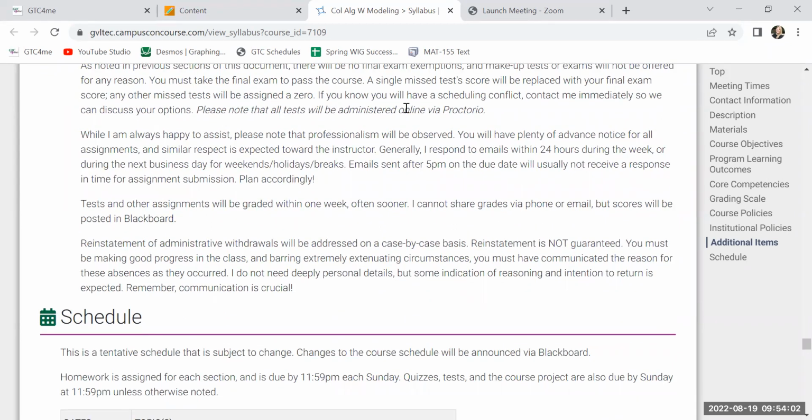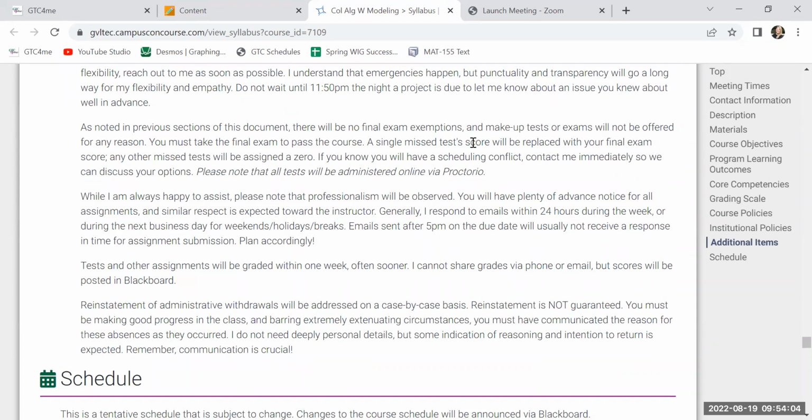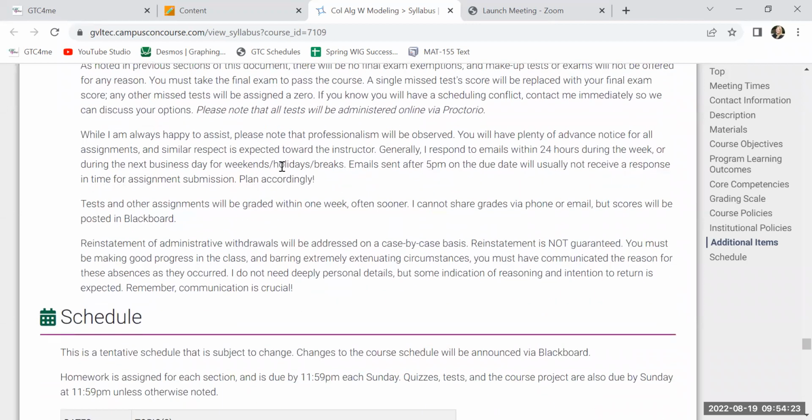You cannot exempt the final exam. Again, not my rule. And makeup tests are not offered. Remember that your final exam will replace a missed test. All of our tests will be online with Proctorio. This is my first semester using Proctorio. It might be your first semester also, so we can learn that together. If you have any questions, you can always ask me. Please respect my time. Absolutely, if you're working on homework at 2 in the morning, send me an email.